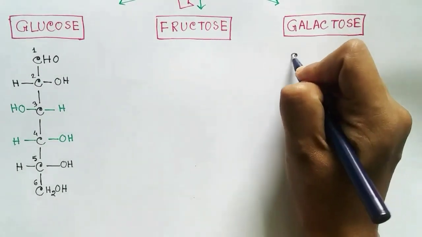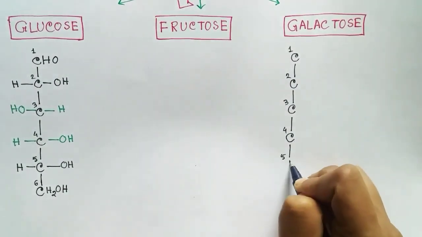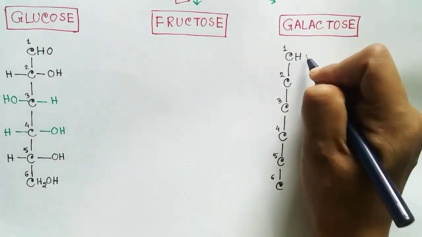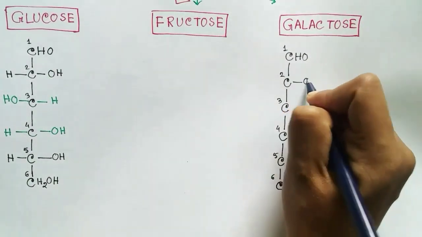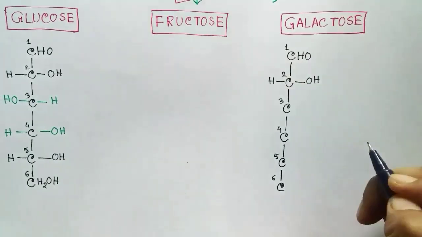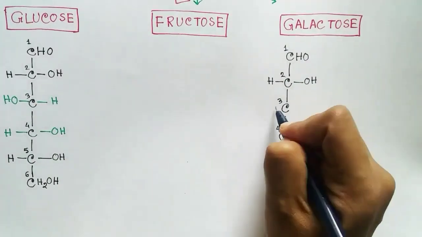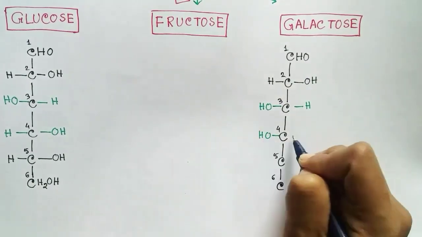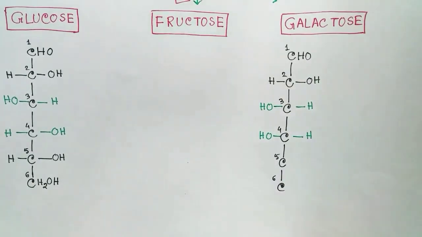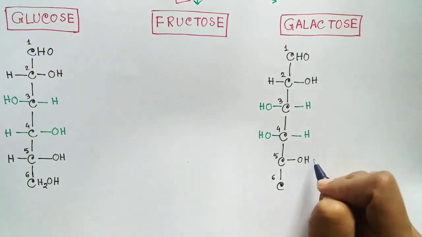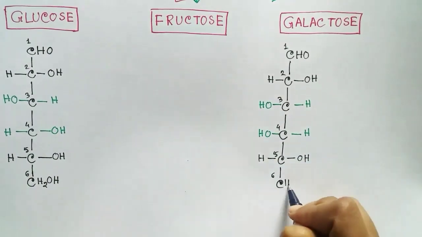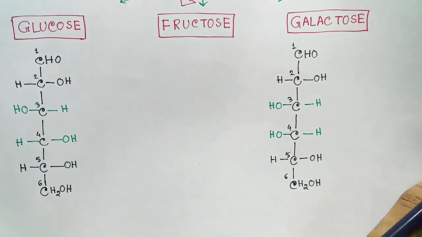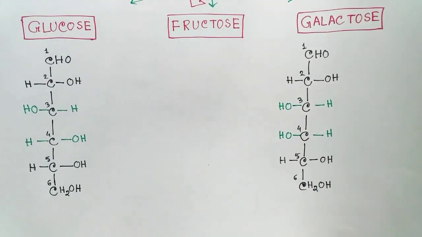For galactose, it is quite similar to glucose. Same as glucose, the galactose will have first carbon with aldehyde group, second carbon with hydroxyl group on the right side. But in case of third and fourth carbon, the hydroxyl groups will be on the same side, which is not the case in glucose. So this is the only difference between glucose and galactose structure. So the third and fourth carbon will have hydroxyl group on the same side.